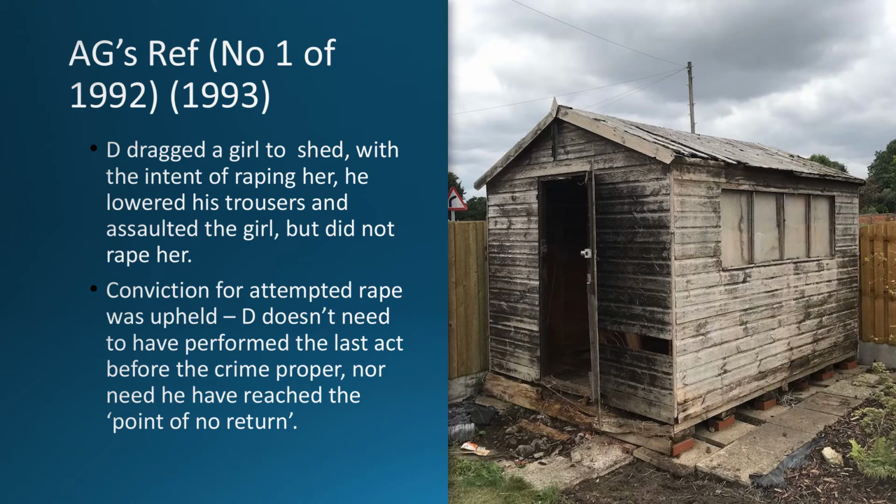So yes, there were steps which could be taken, but he's in a position where he's done most of the crime already, and the reason he was guilty, of course, is that he couldn't rape her for reasons which you can research, but still in this particular case he couldn't do it. It doesn't need to have reached the point of no return or the last act, indeed if there are several steps remaining. So this was largely, I would say, a policy-based decision, but it gives us that concept that the point of no return is not necessary.